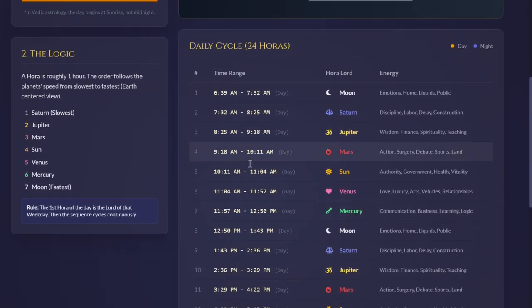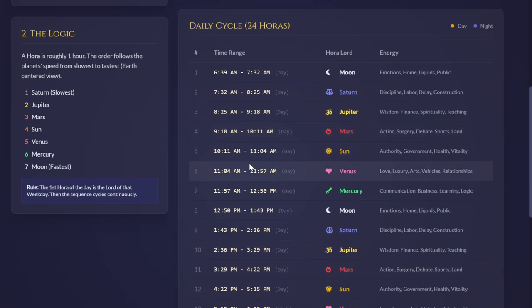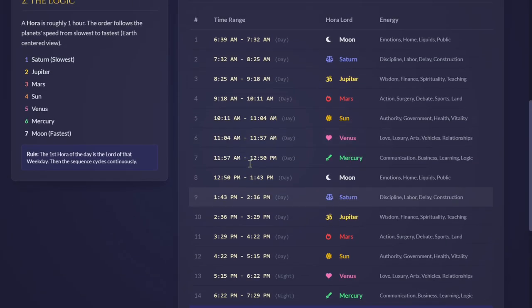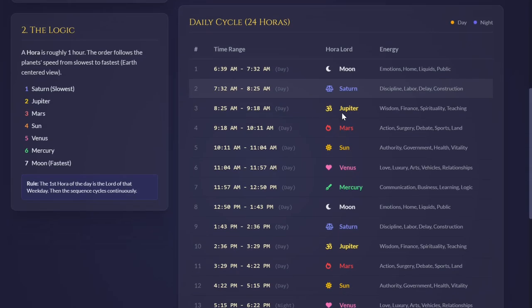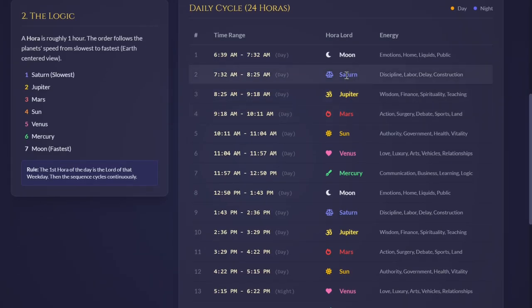Okay, so what we have done, we have divided this into 12 parts. Now the first hora is, let's say, moon. Okay, first hora is of moon, second hora is of, now let us check from the second hora. This was the slowest planet, remember Saturn was the slowest planet.